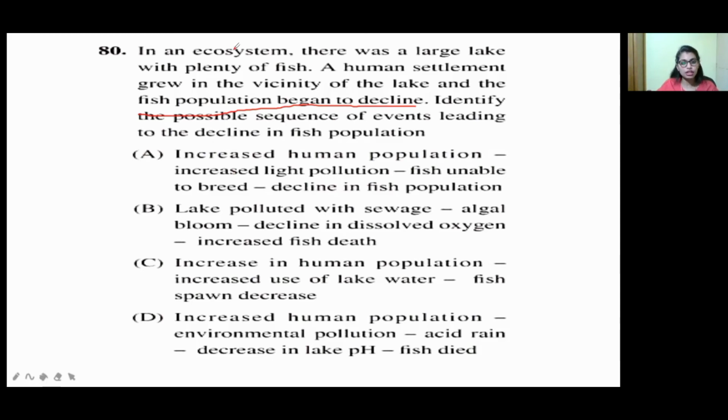So now come to the next option. Option B: lake polluted with sewage, algal bloom, decline in the dissolved oxygen, increased fish death. Option C: increase in human population, increased use of lake water, and fish spawn decrease. Option D: increased human population, environment pollution, acid rain, so decrease in the lake pH, so fish died. This question is related to the concept of eutrophication.